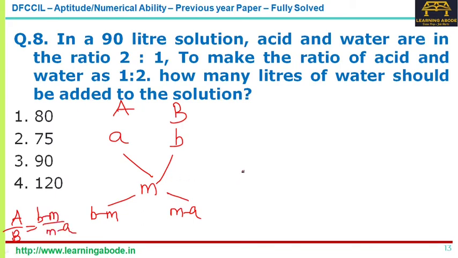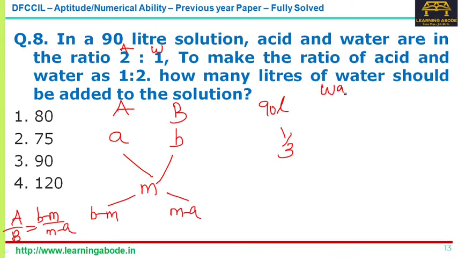Okay, now coming to this question, in the first part you have a 90-liter solution wherein acid and water are in a ratio. Now we are adding water in the second part, right? So let's take only the water proportion. First it is 1 by 3, that is the 2:1 ratio. Now this is acid and this is water. So water is 1 out of 3: 2 parts of acid and 1 part of water.